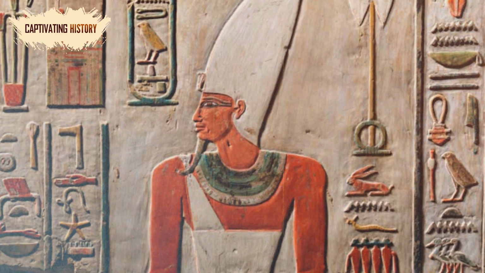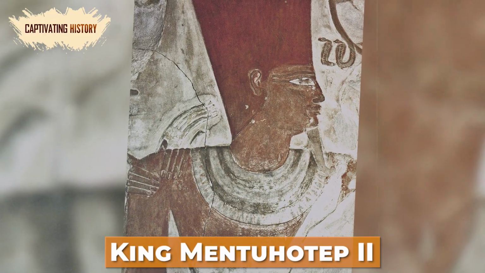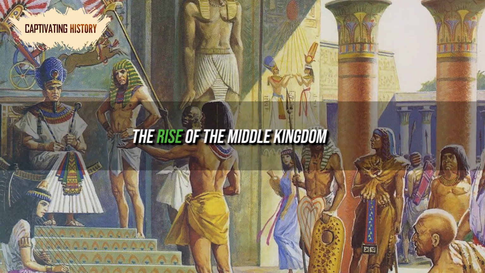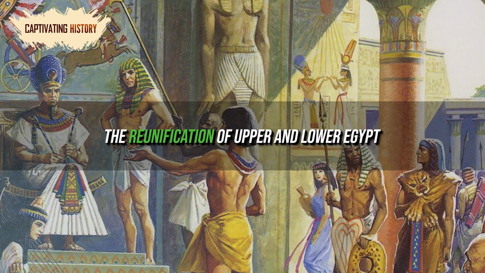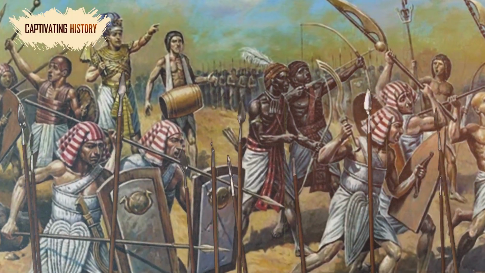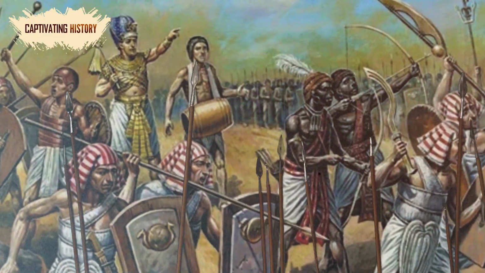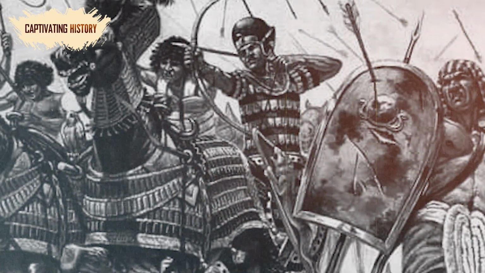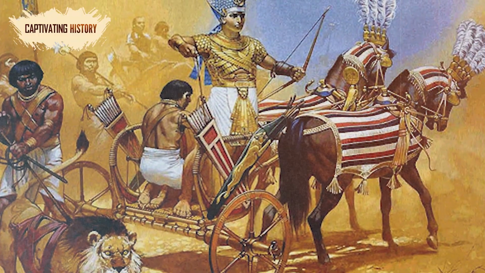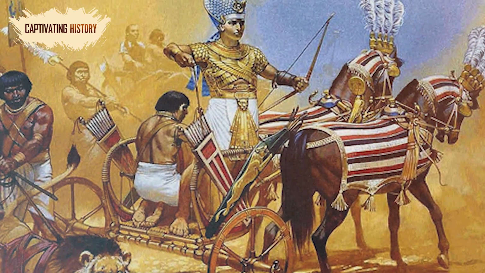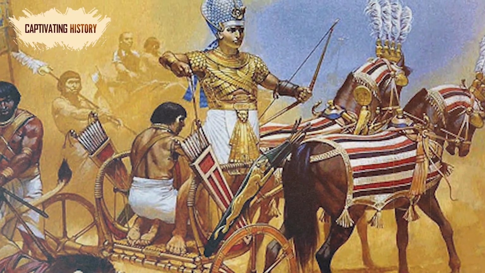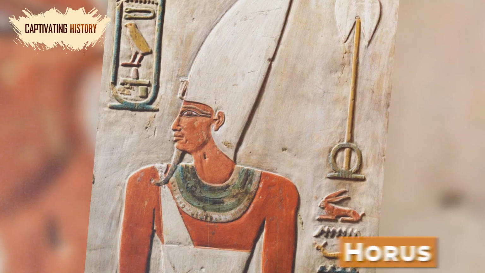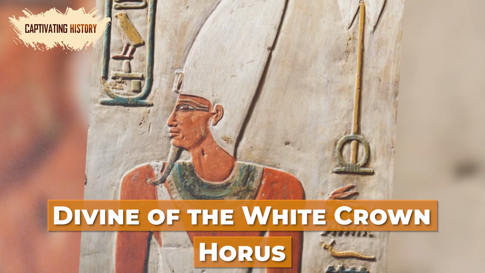The Theban rulers proved to be the ultimate victors when King Mentuhotep II took the throne of Upper Egypt during the 2000s BCE. His reign would see the rise of the Middle Kingdom and the reunification of Upper and Lower Egypt. Although not much is known about the final war between the Thebans and the Heracleopolitans, it is recorded that Mentuhotep launched a decisive campaign against Heracleopolis in around the 40th year of his reign. Although the details aren't clear, Mentuhotep's forces were eventually victorious, unifying the country and bringing Upper and Lower Egypt under Mentuhotep's rule.